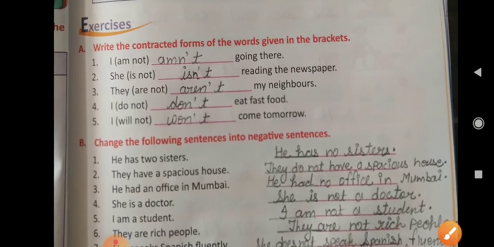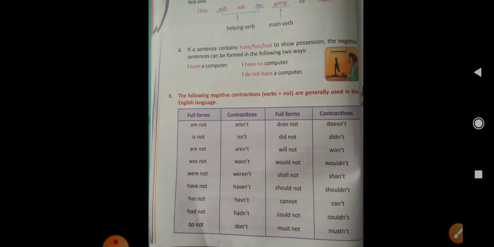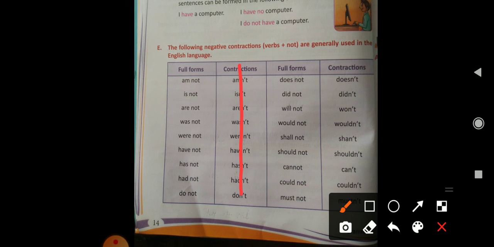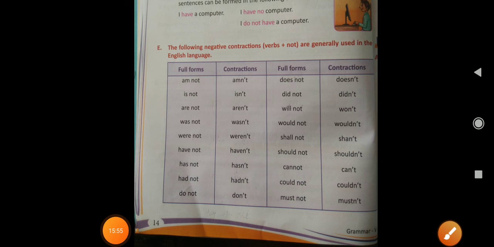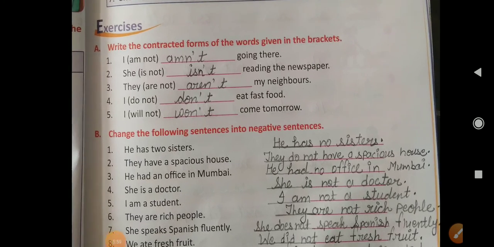Let's start with the first one. Write the contracted forms of the words given in the brackets. Contracted forms means short forms. Clear? Just now I told you to read this one. So these are all the short forms or contracted forms. Like am not, it is amn't. Clear? So we are supposed to complete this exercise with contracted forms.